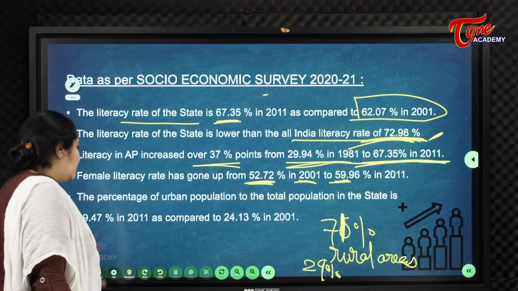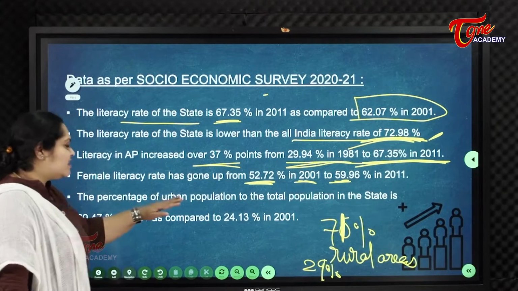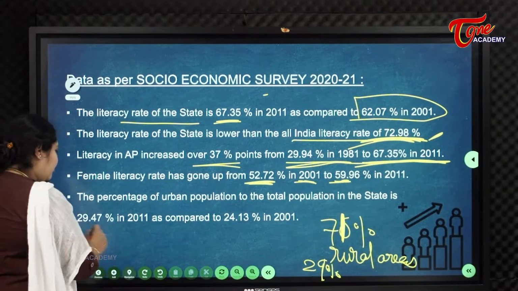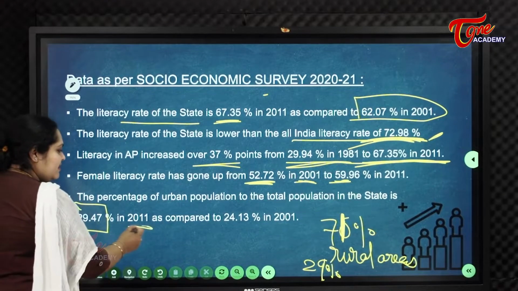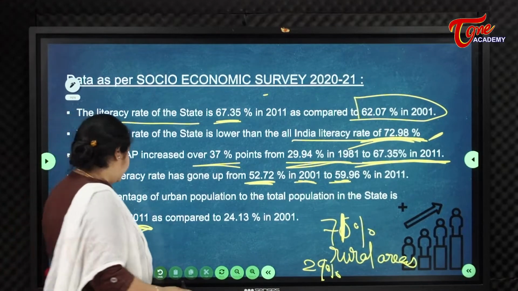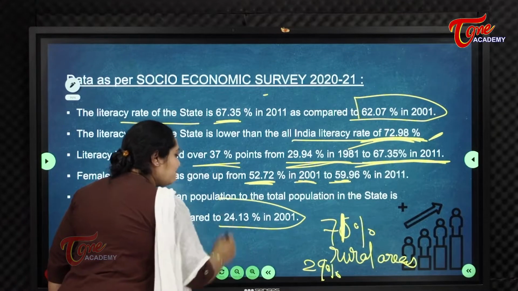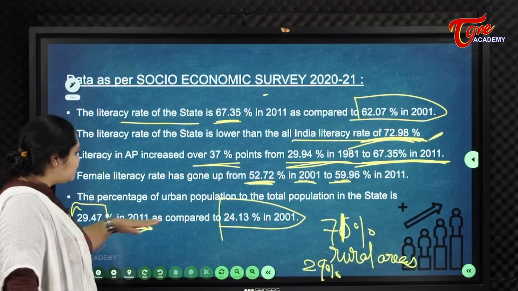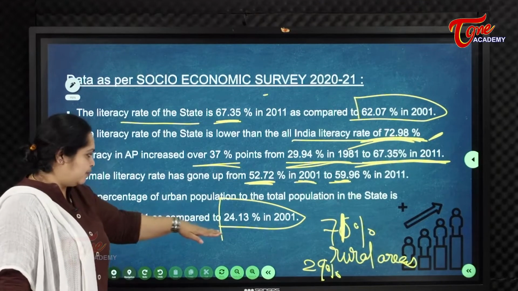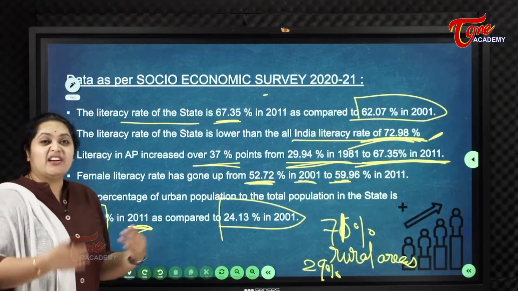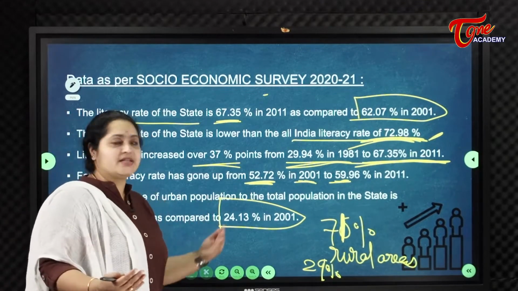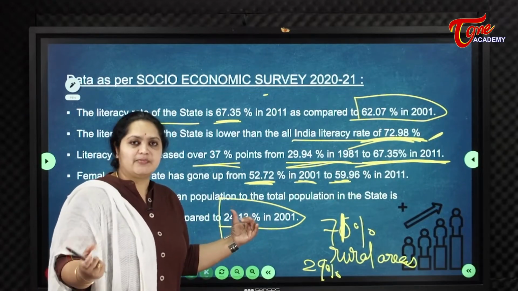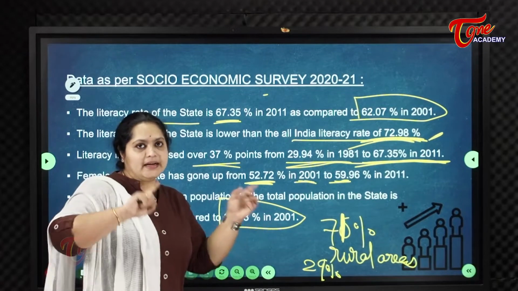So the percentage of urban population to the total population of the state is 29.47% in 2011 as compared to 24. Means they have increased by nearly 7 points because of migrations. Migration is one of the biggest factors for increase in the urban population in a decade.